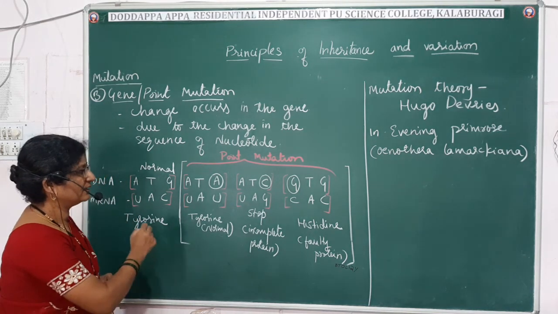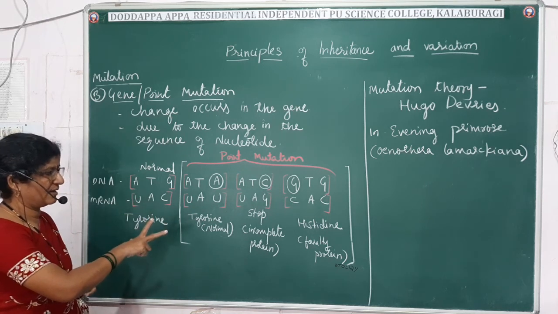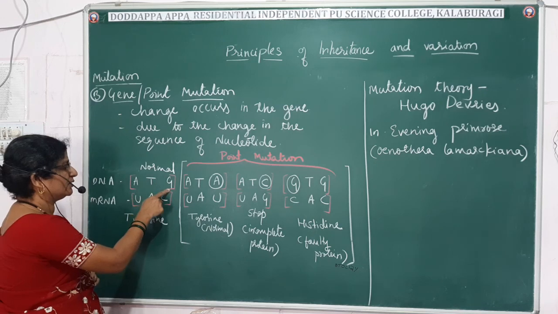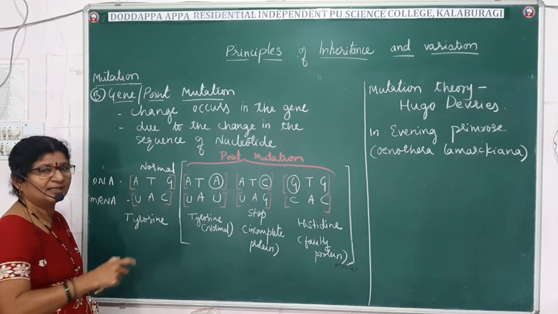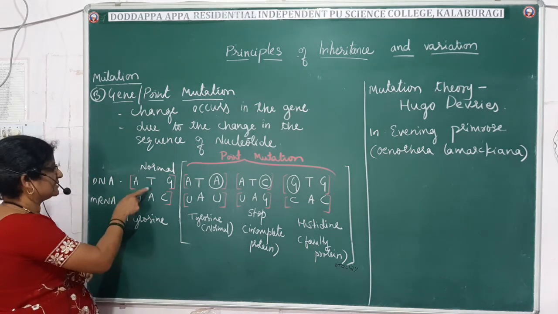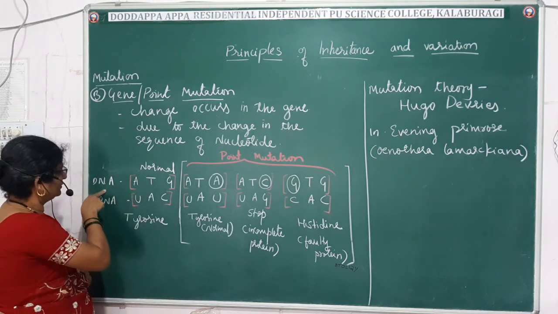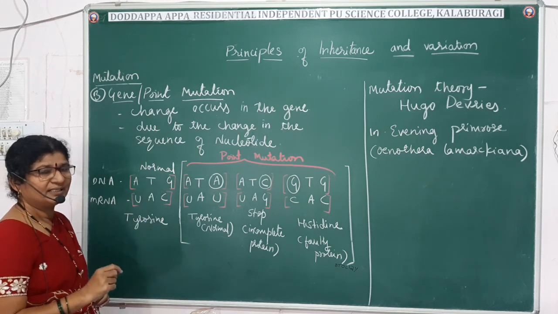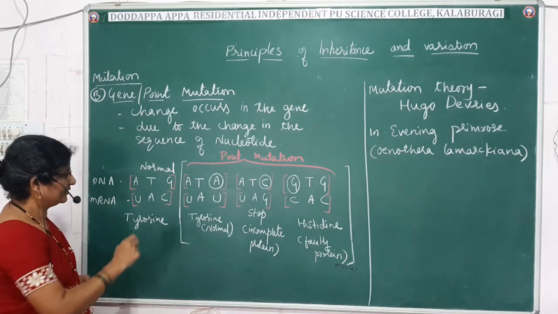And here I have written only one example. Like a gene, it is the sequence of 3 nucleotides together that will code for one particular protein. So here I have taken one example. On the DNA, if A, T, G are there, what are these?